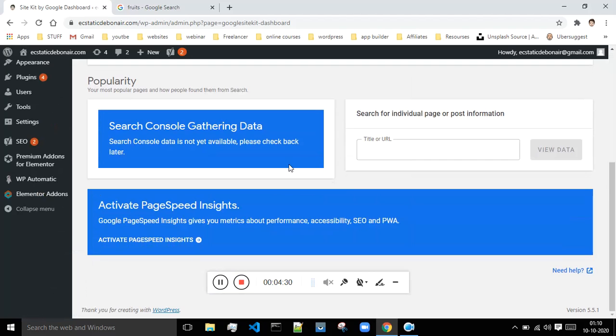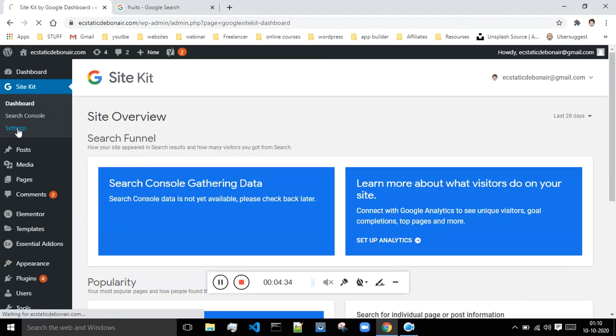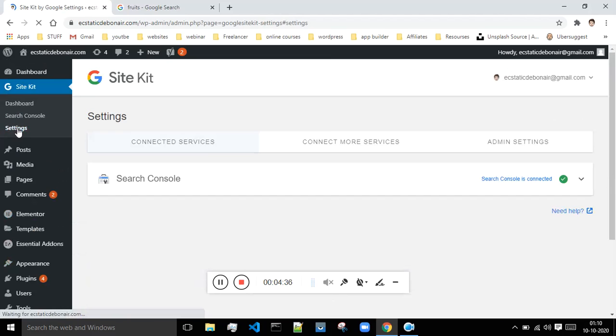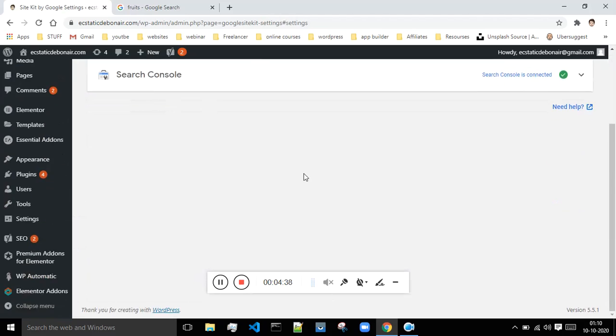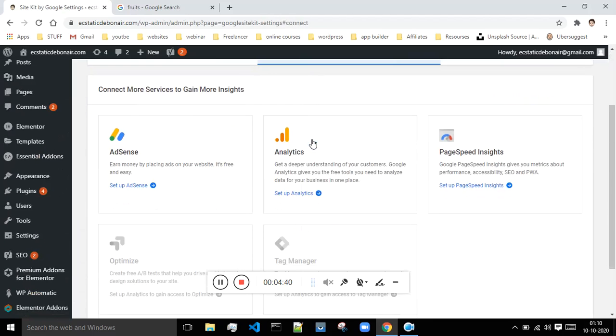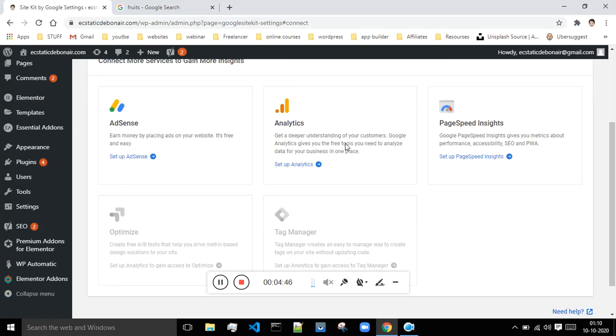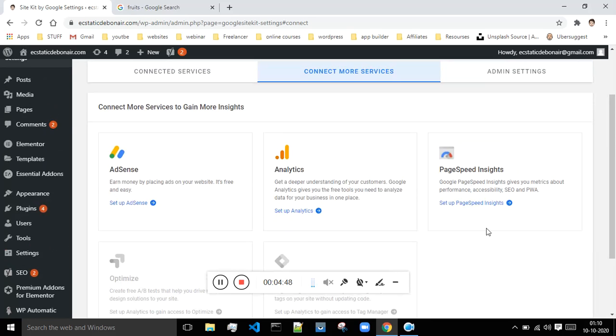And where is that stuff? Let's just go to the settings. I think it is inside of the settings. Okay, so when it comes to these services, you can add your AdSense account, then your Analytics account over here, and there are some other options which are given. So if you want to show Google AdSense, then you have to just set up your AdSense account.